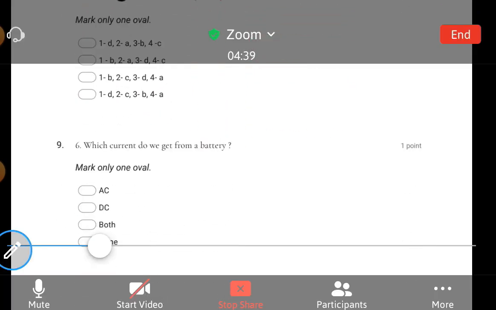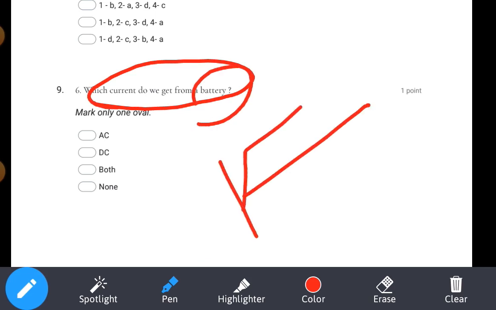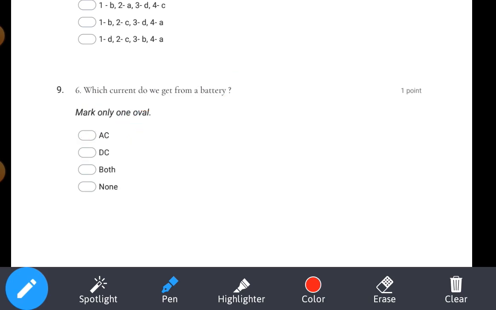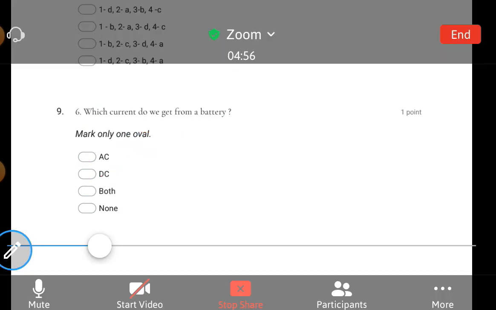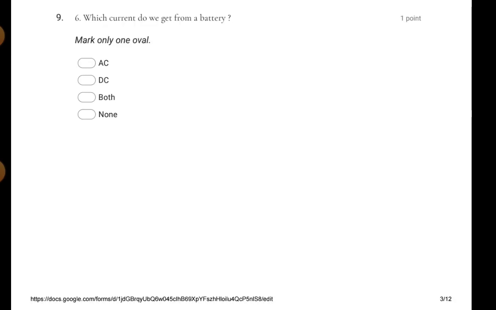Next question. Which current do we get from a battery? Can anyone say? From a battery, it will always be a constant current. That is our DC current. Option D. Okay, let's see the seventh question.